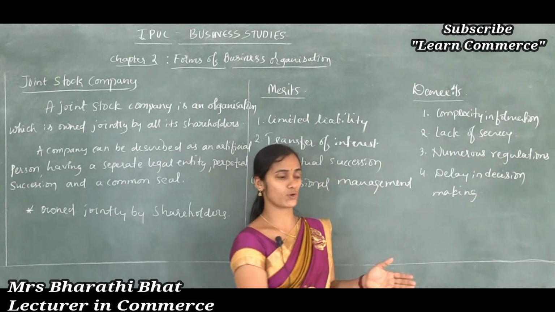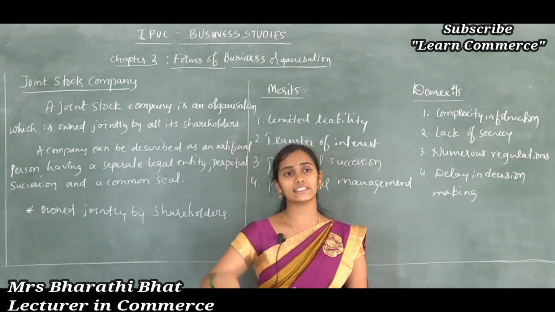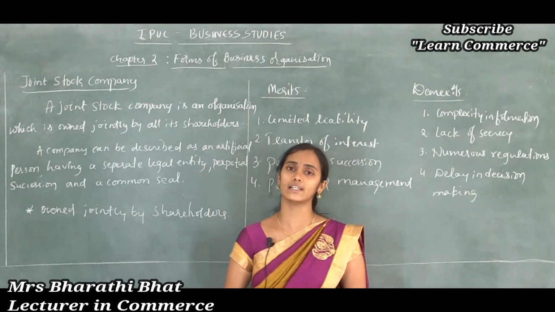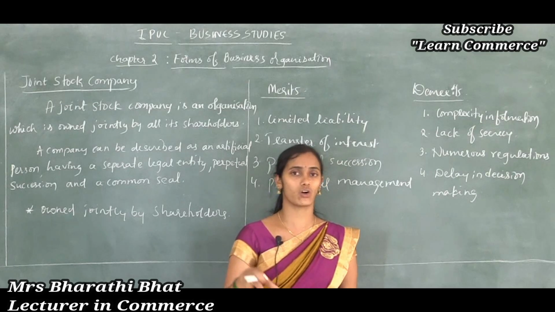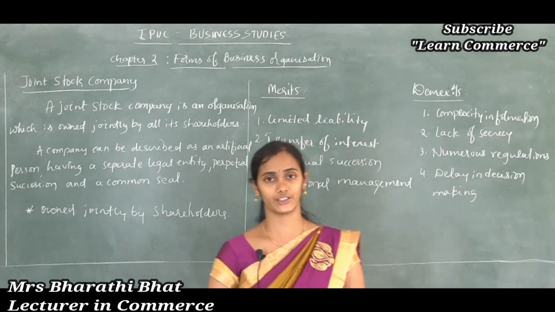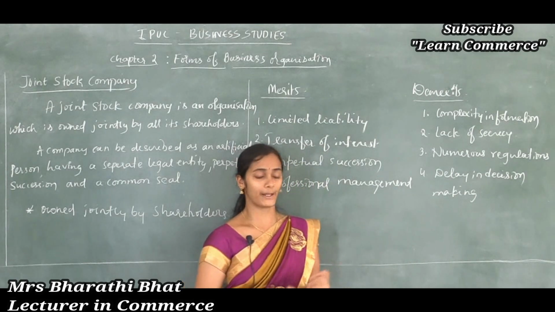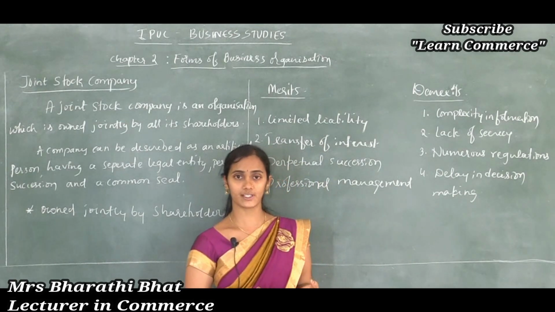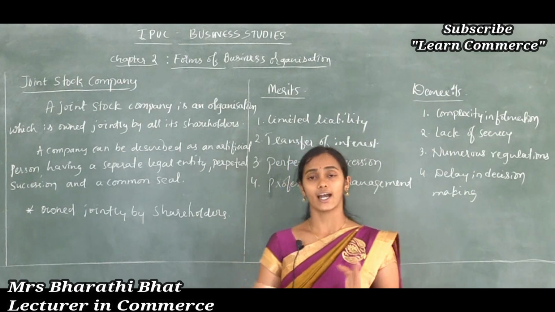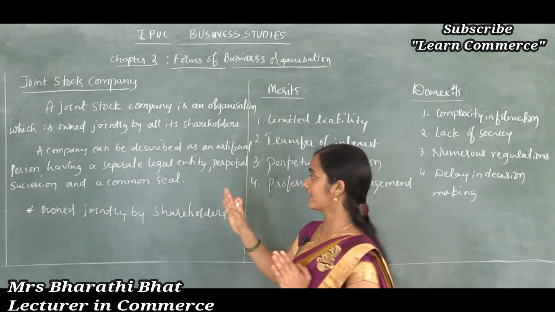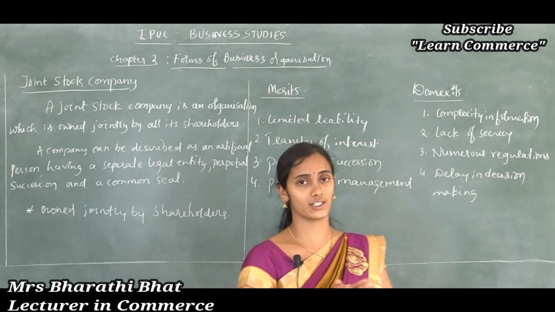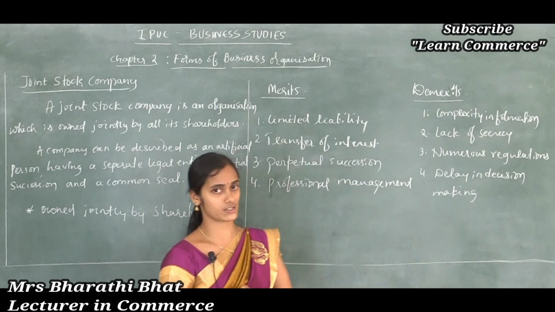It is owned jointly by all the shareholders of the company. Perpetual succession, common seal, risk bearing, limited liability, artificial person and separate legal entity are the important features of a joint stock company.